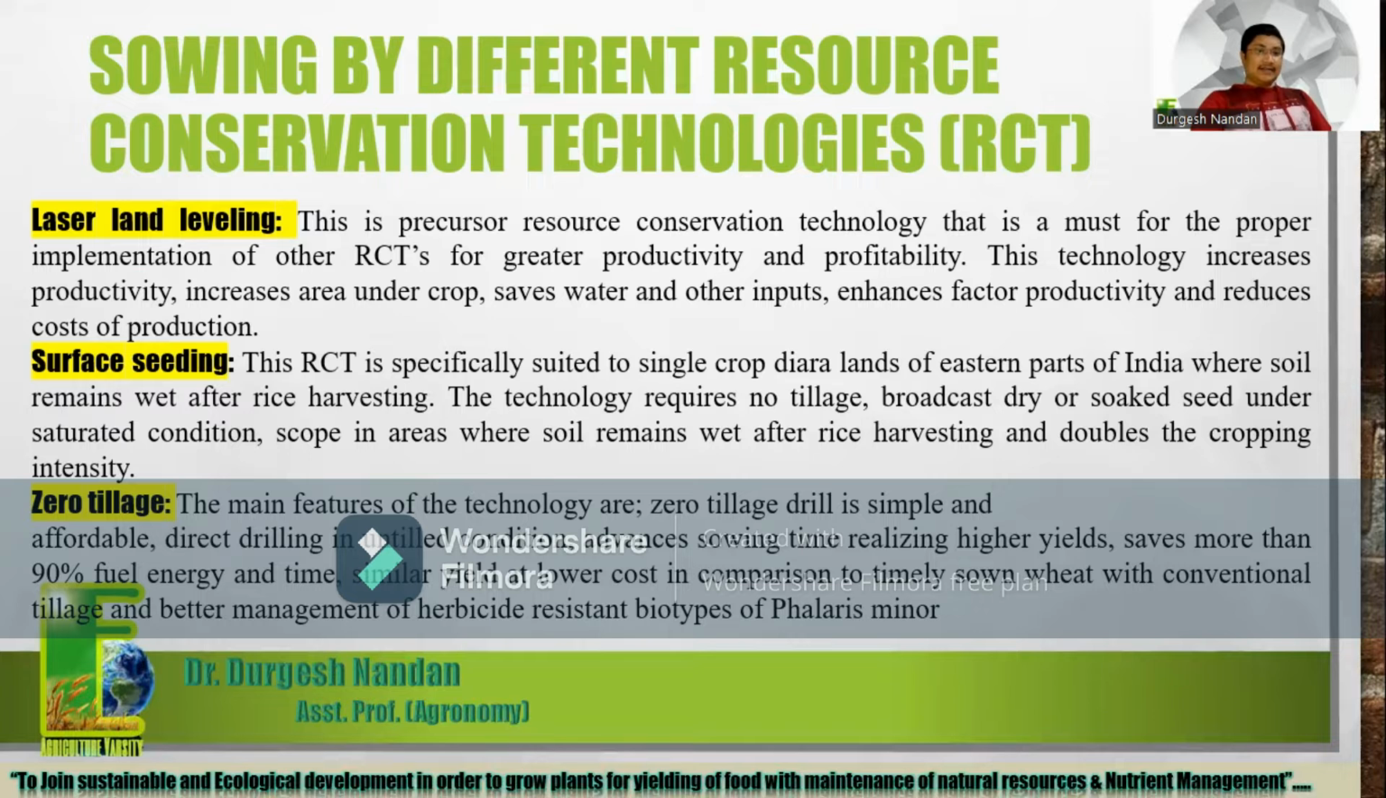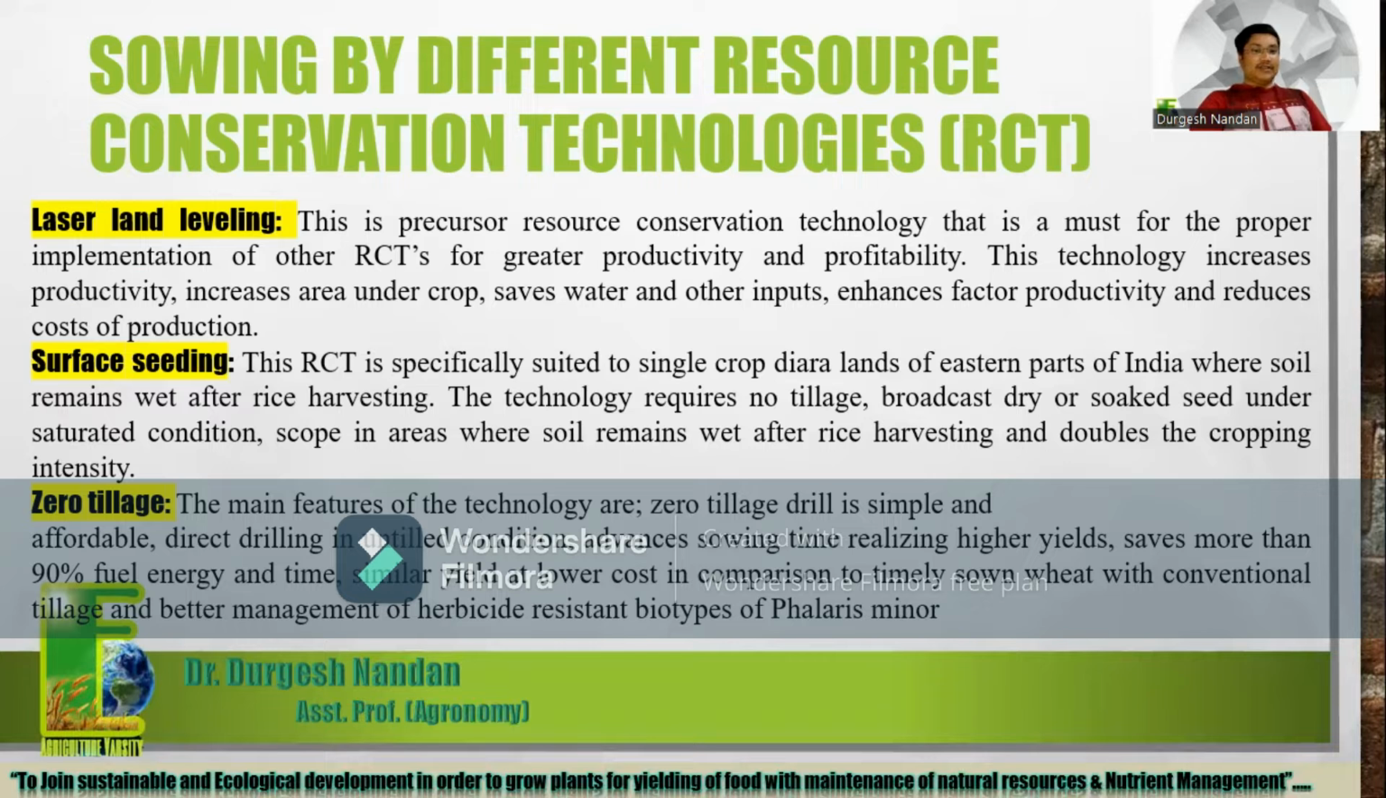The second is surface seeding. This RCT is specifically suited to single-crop rainfed lands of the eastern parts of India where the soil remains wet after rice harvesting. The technology requires no tillage; dry or soaked seed is broadcast under saturated conditions. The scope is in areas where the soil remains wet after rice harvesting, and it doubles the cropping intensity.